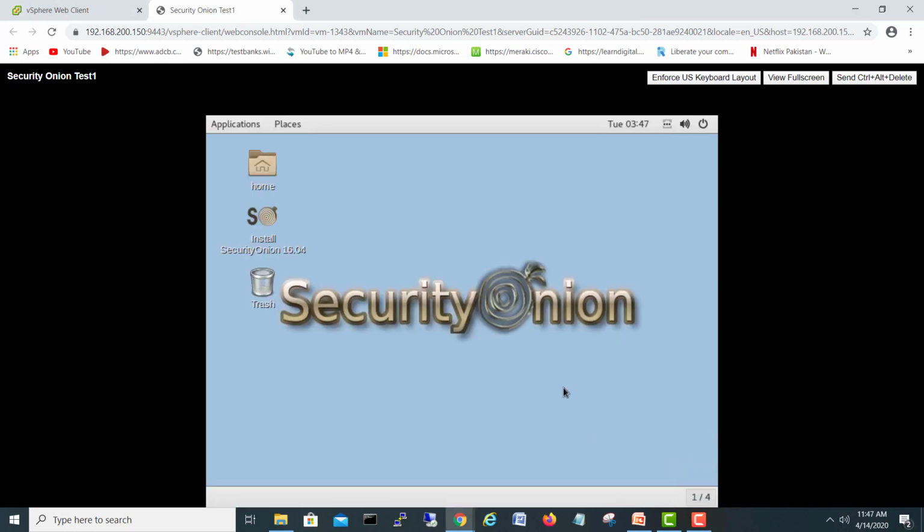Okay guys, it's completed and came into the first screen. In the first screen, you can see it automatically gives us a graphic. So we have here install SecurityOnion 6. I will double click on this. It will take time to start installation. It will give us a new screen.